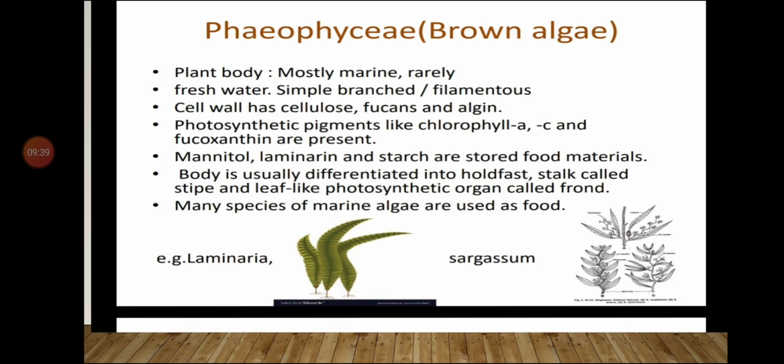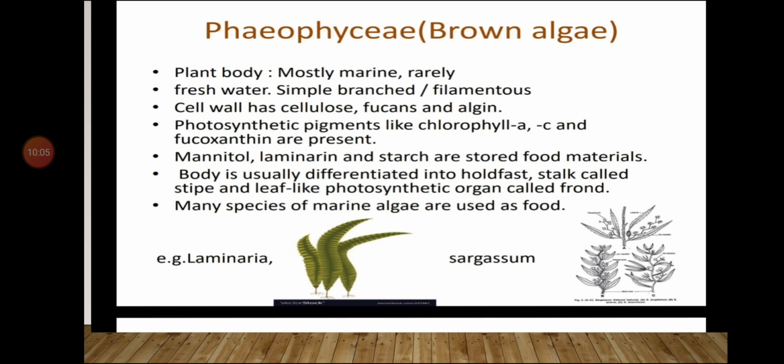Mostly means the majority of the Phaeophyceae are found in marine conditions and very few are found in freshwater conditions. They are simple, branched and filamentous. Plant body is very simple, they are branched, and filamentous means it is a thread-like structure.